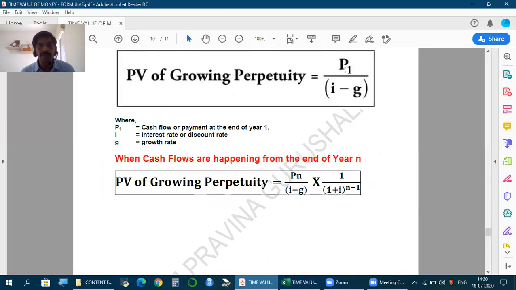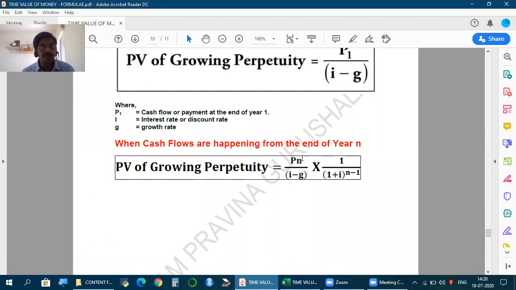But as a formula, how to write it? Same formula, use it. It's P1 at Pn. So if it is fifth year, P5 by I minus G. But if it is P5, the present value what you get is at the beginning of fifth year or end of fourth year. So what I do, discount it with present value of 1 rupee at the end of fourth year. So 1 divided by (1 plus I) to the power of n minus 1. It is fifth year, 5 minus 1, fourth year. So this is the formula to find present value of 1 rupee at the end of fourth year. So use it to get this value.